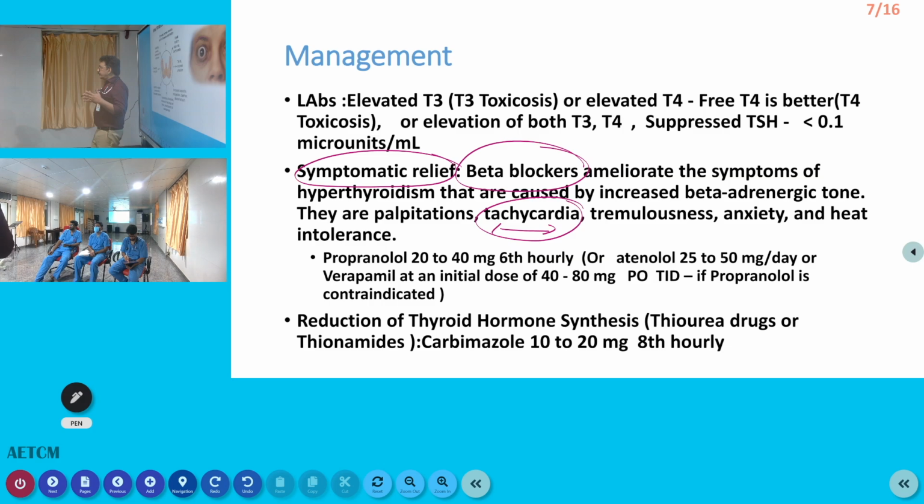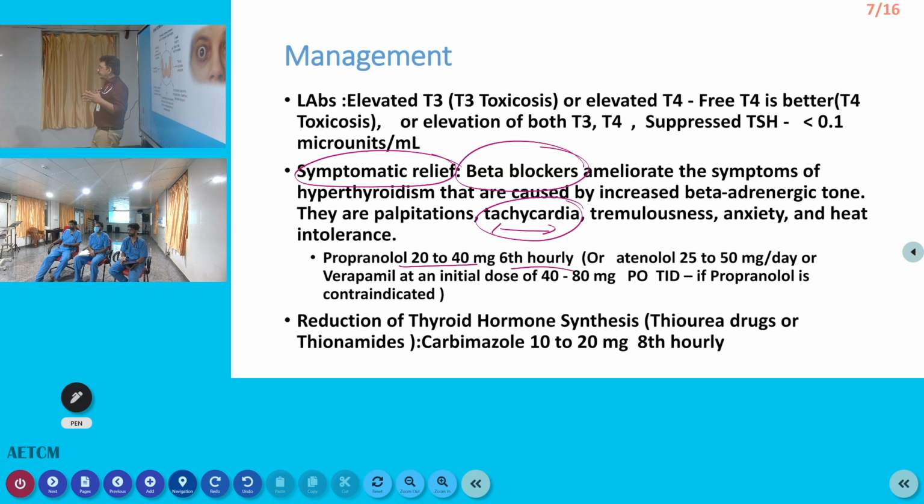Can you tell one more condition which has similar findings, an endocrine disorder, tachycardia, cardiac failure, palpitation, sweating, anxiety? Pheochromocytoma. What is the treatment there? There also treatment is alpha blocker with beta blocker. There a beta blocker cannot be started as a first line drug. There an alpha blocker has to be started, then a beta blocker has to be added. So propranolol 20 to 40 milligram 6th hourly should be started.